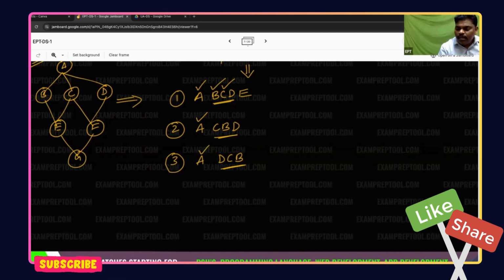C's adjacent is A, E, F. A is already there. E is already there. F is new, so write it at the end. Next one, who are the D adjacent which are not completed? A, F. A is already available. F is already available. Nothing new.